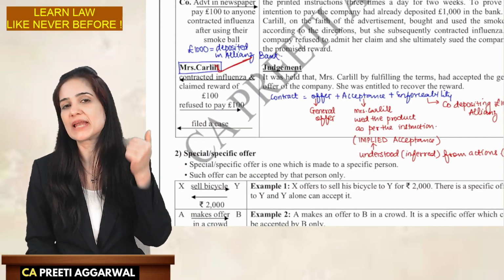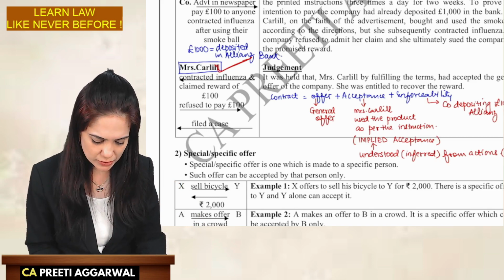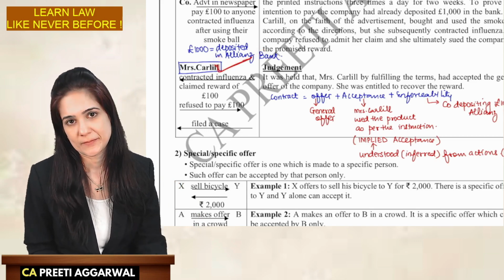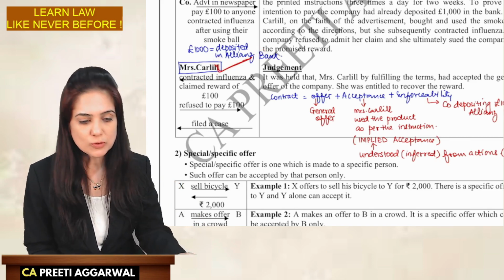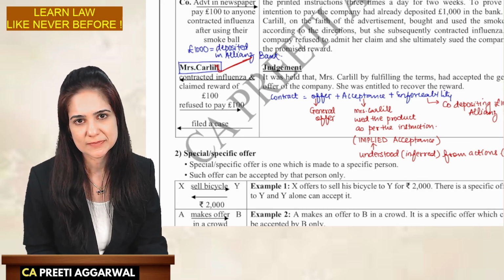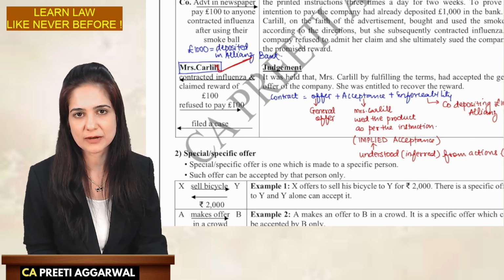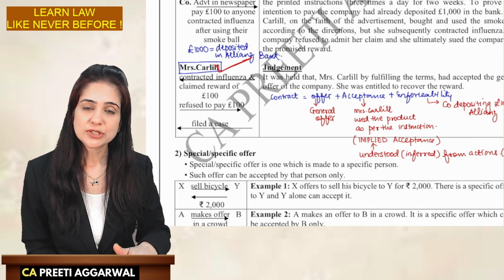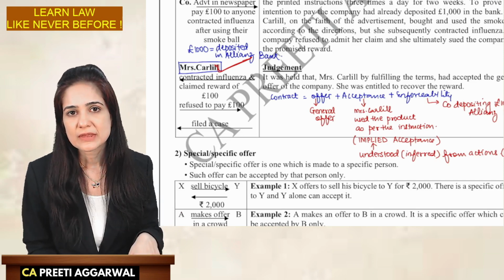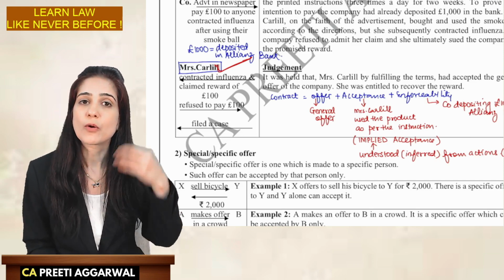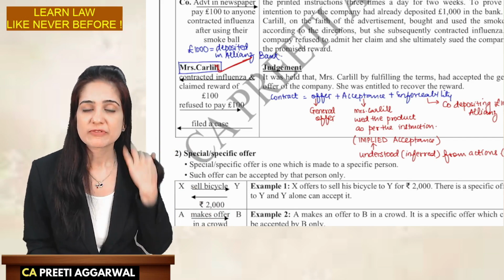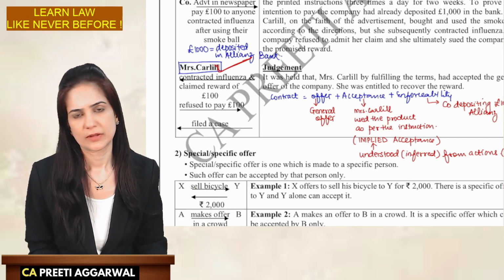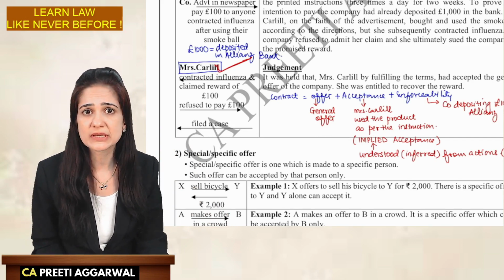But ma'am, what if she's lying? This is one common doubt which students have. What if she's lying? What if she never used the product as per the printed instructions? I think that's fair. That's a fair argument. The judge concluded that the customer was not even required to confirm whether he used the product properly or not. Why? What if people lie, in this case?